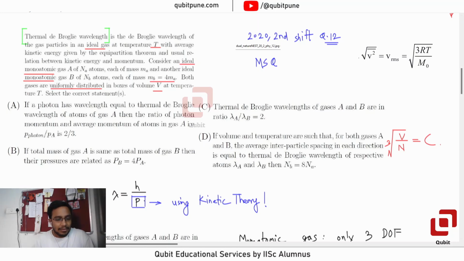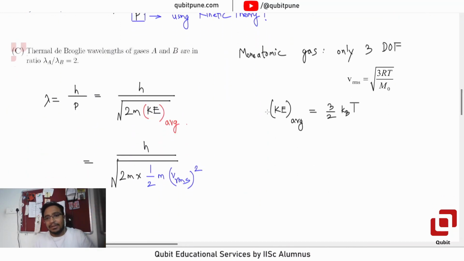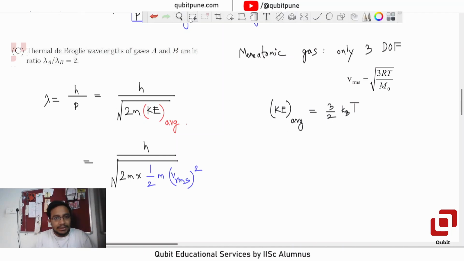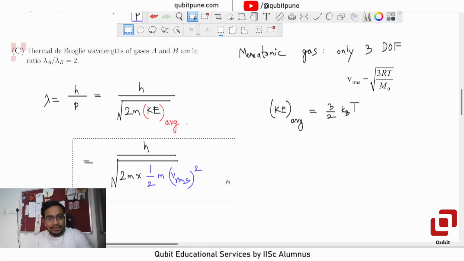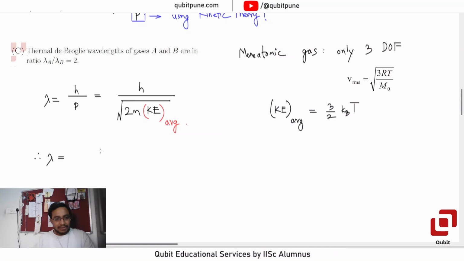Look. Here they are saying both gases are uniformly distributed in boxes of volume V at temperature T. So we can take temperature to be constant. Because average kinetic energy is directly proportional to that, there is no need to write this. We can directly say that it is 3 by 2. So lambda is equal to h upon under root 2 m into kinetic energy average, which is 3 by 2 kBT, kB being Boltzmann's constant. Now we got it.